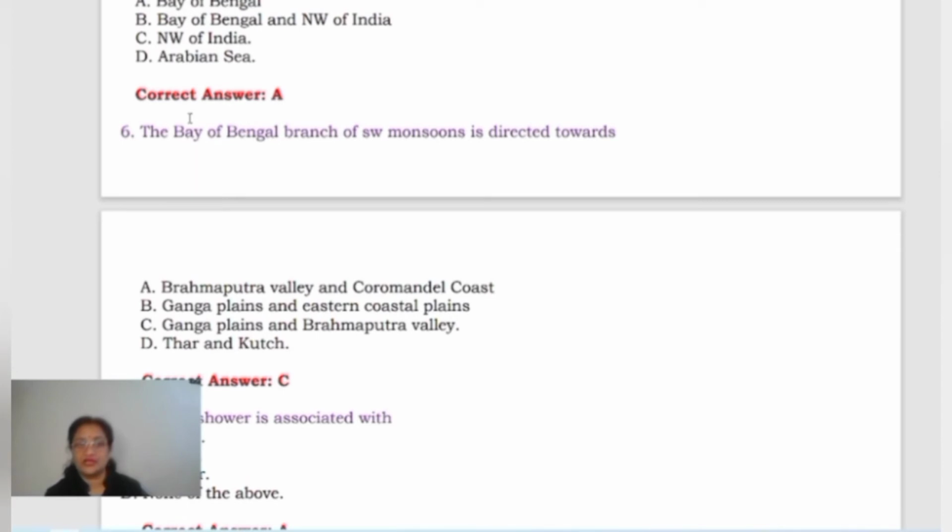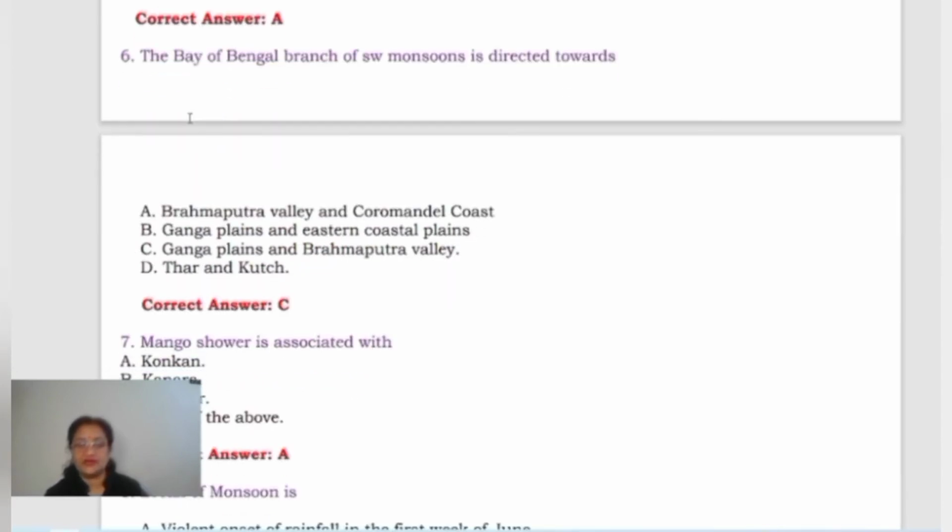The Bay of Bengal branch of southwest monsoons is directed towards: Brahmaputra Valley and Coromandel coast, Ganga plains and eastern coastal plains, Ganga plains and Brahmaputra Valley, and the last one is Thar and Kutch. Now what is the correct answer? The Bay of Bengal branch of southwest monsoon is directed towards, right? So in two parts it gets divided. One goes straight towards the northeastern region and the other goes along the plains.